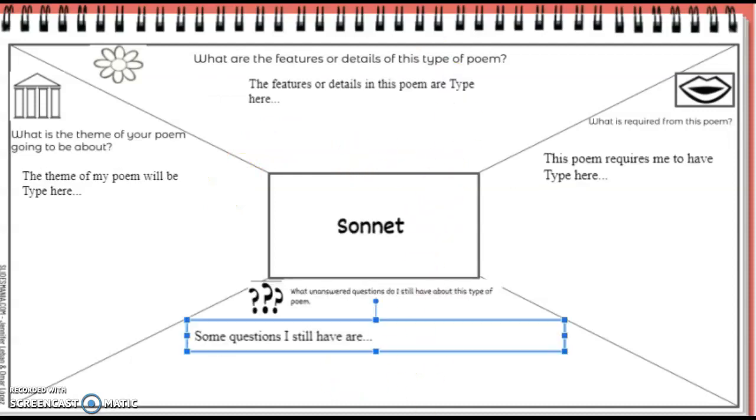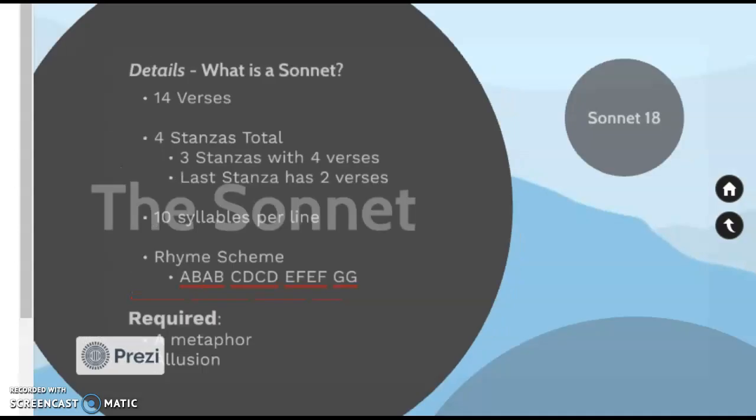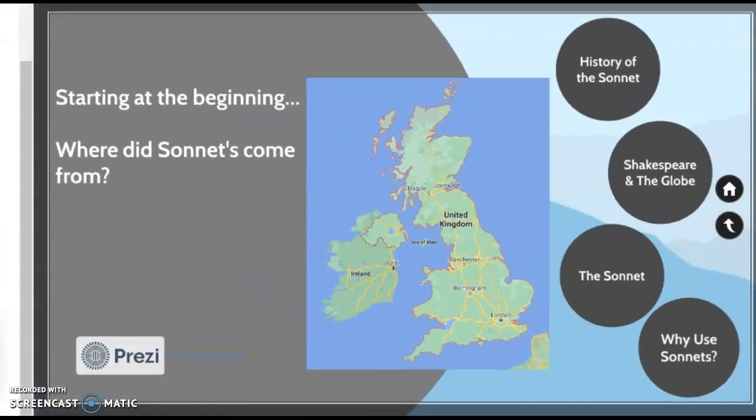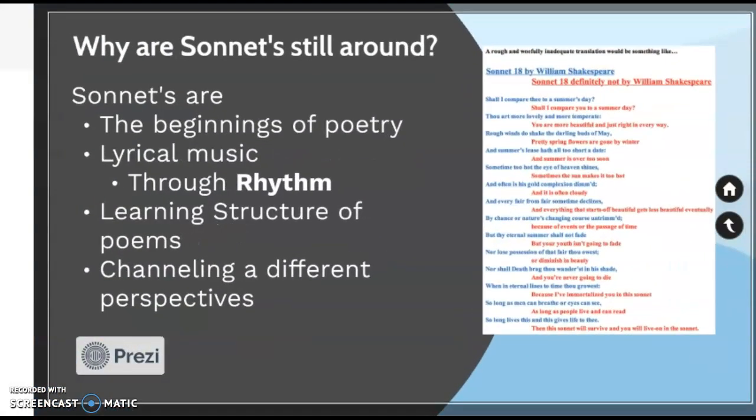All right. And then lastly, why do we use sonnets? Sonnets are the beginnings of poetry. In the English language, they started in the 13th century. That was 700 years ago, ladies and gentlemen. So they really kicked things off. They're lyrical music. They have that rhythm that lets them carry on. There's a structure to the poems that's easy to recognize. Once you get the hang of it, you'll be able to see that poem.